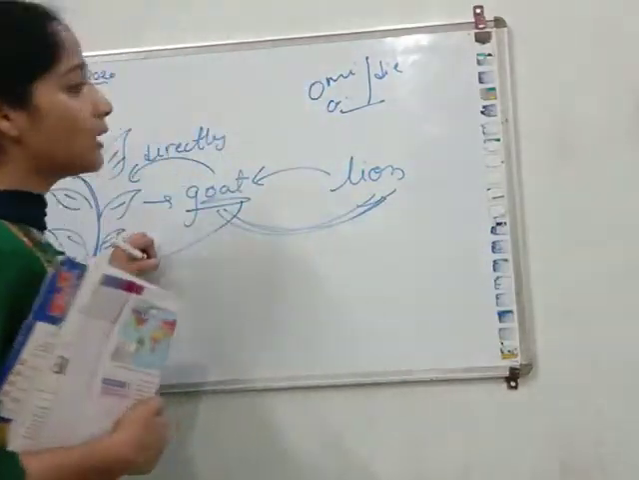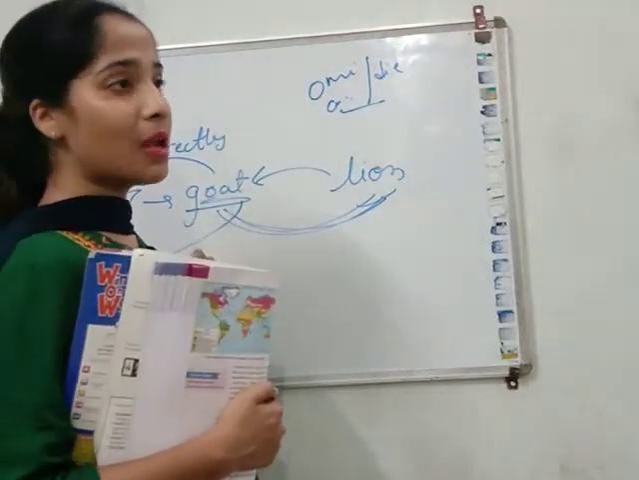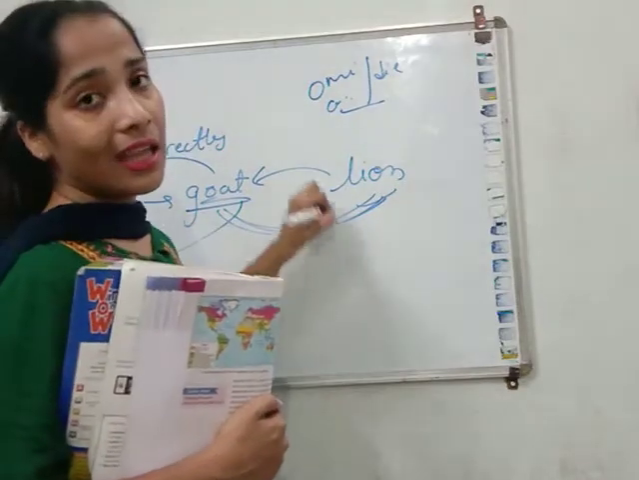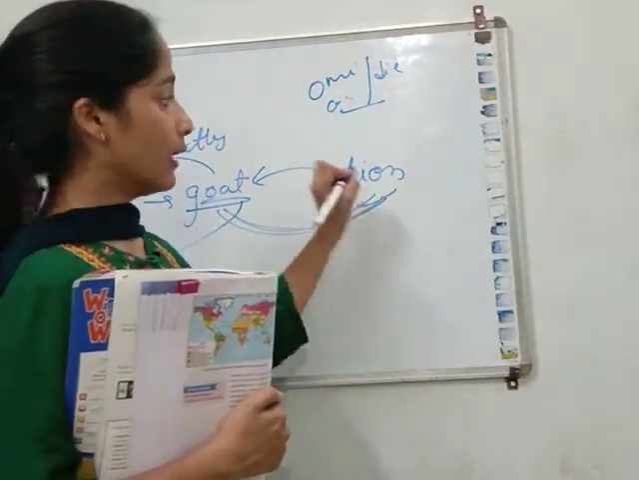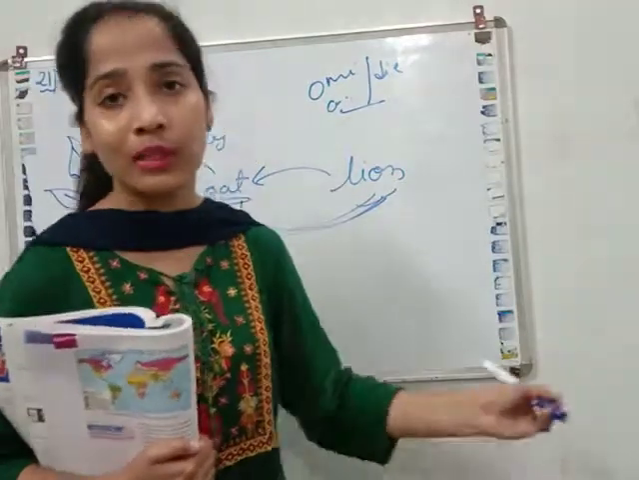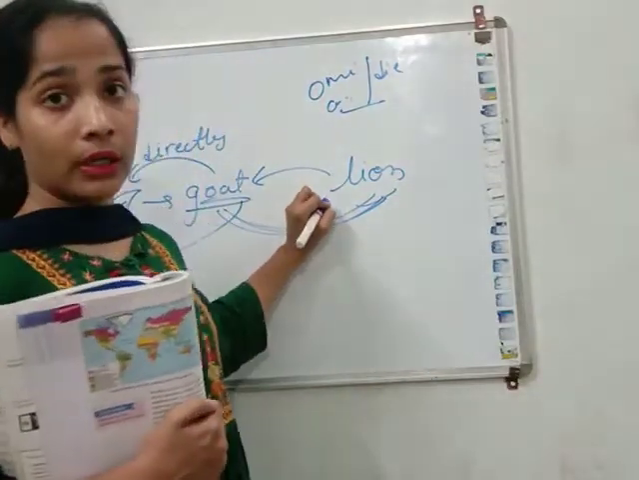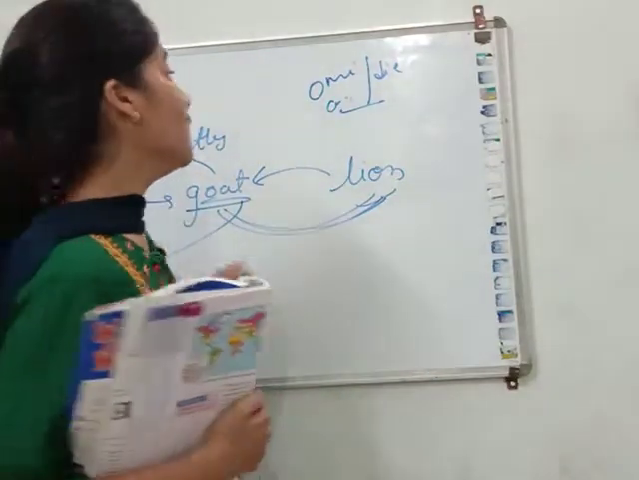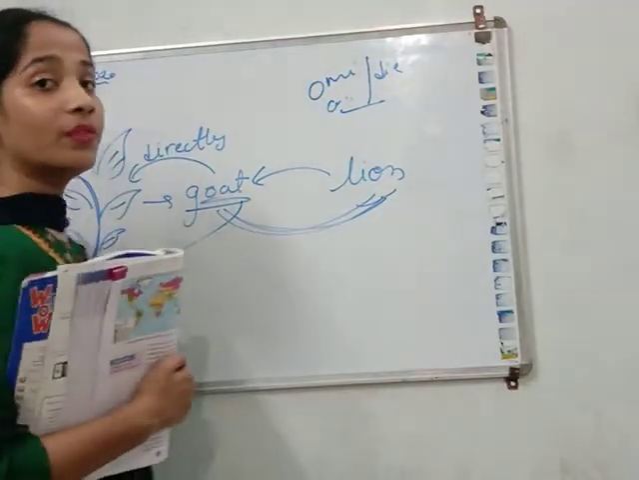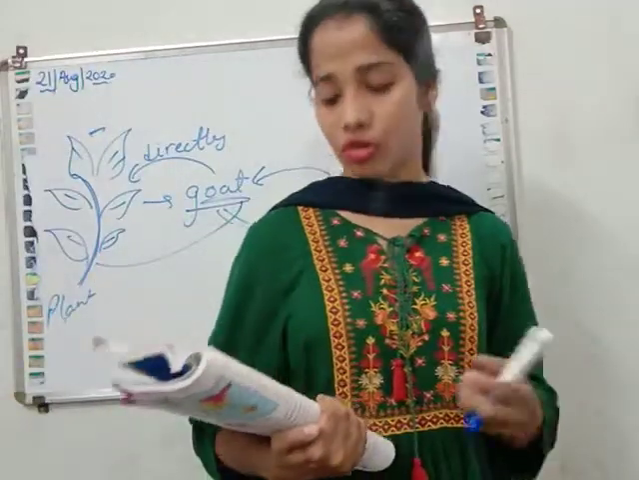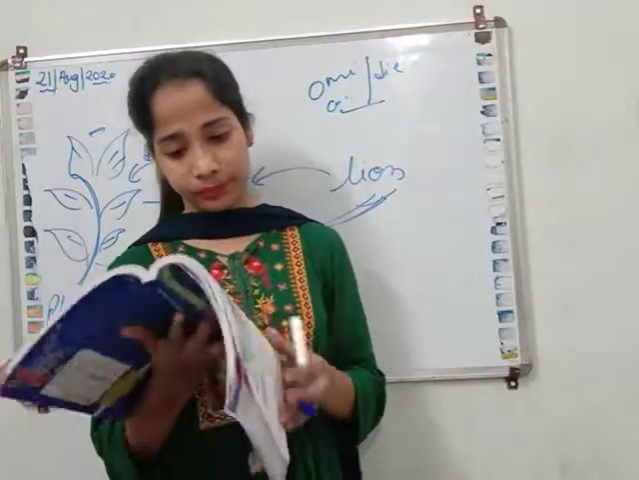We are eating the plants. For example, the goat is eating the plant. The goat is eaten by the lion, and the lion dies, and his body is buried down into the earth. And that decayed body is very important for the growth of the plant. It plays the role of nutrition for the plant.